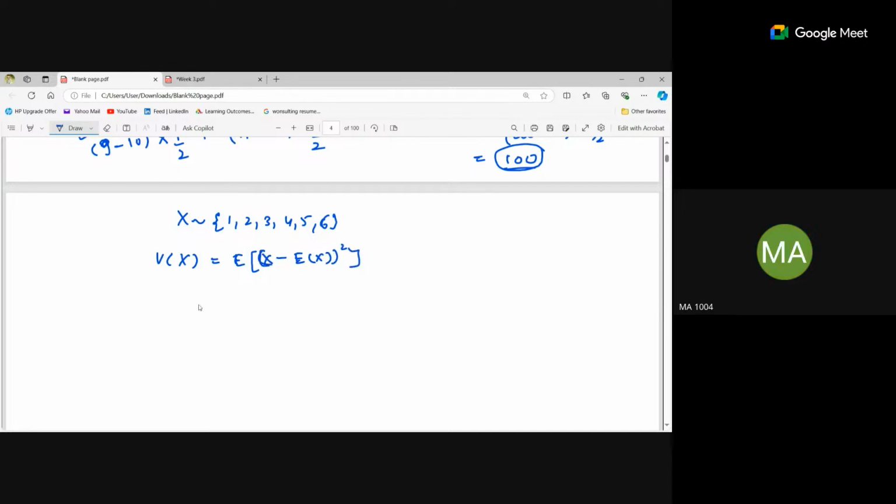So let's say x is taking the value 1, minus the expectation of x. Earlier we calculated that expectation of x is 3.5, right? So it will be 1 minus 3.5 whole square multiplied by the probability, that is 1 by 6. Similarly, we can calculate the other values.